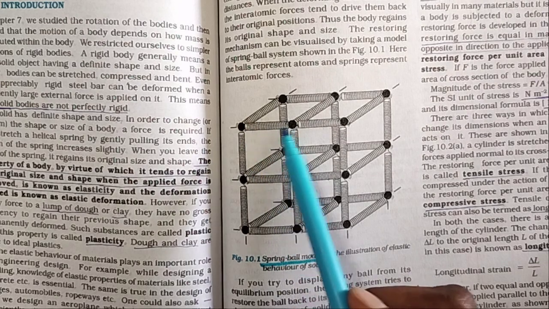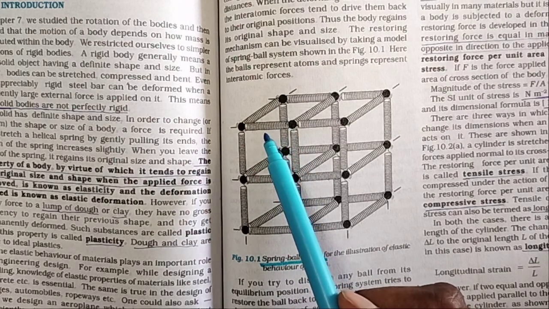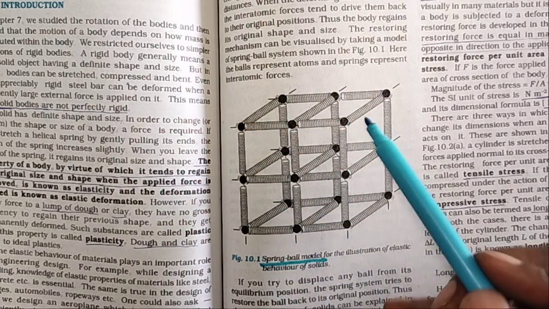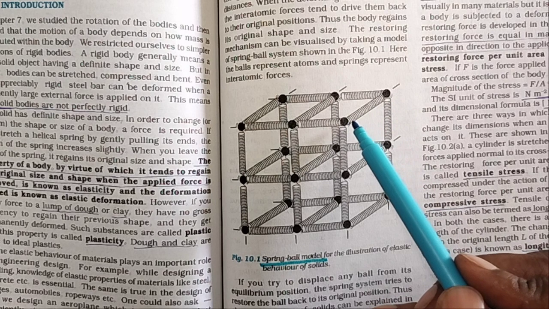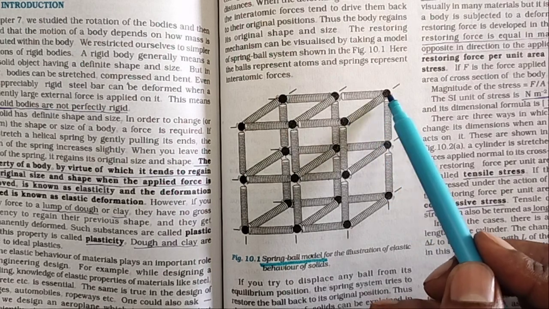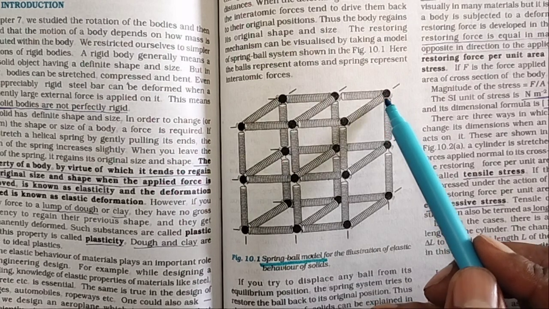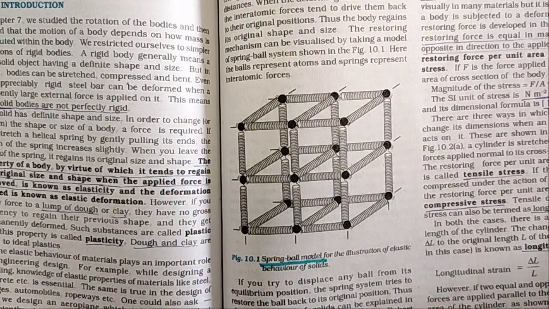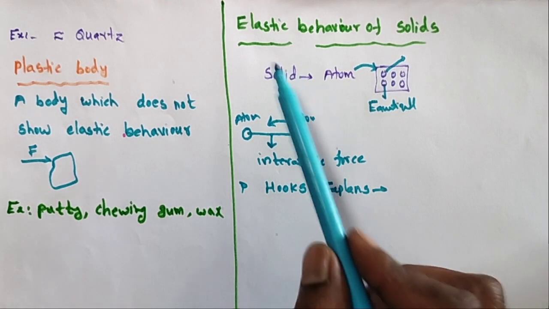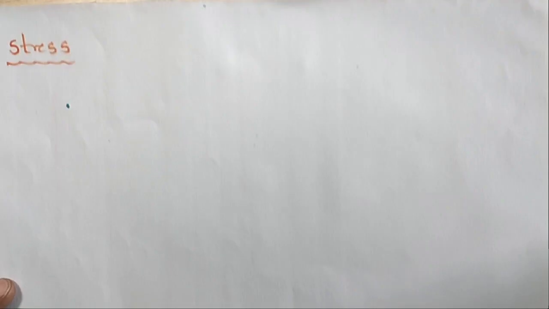In a spring, the spring acts as the intermolecular force. The same thing in a solid: any two atoms have intermolecular forces. Due to these intermolecular forces, the atoms come back to their original position. Therefore, Hooke explained the elastic behavior of solids.